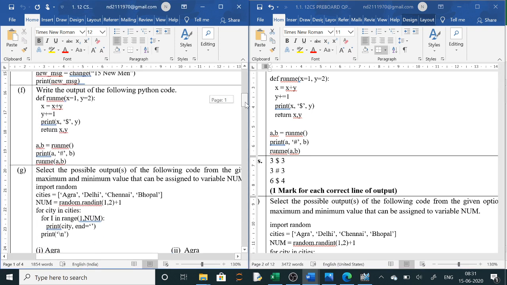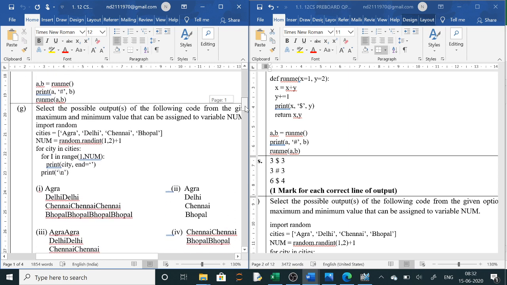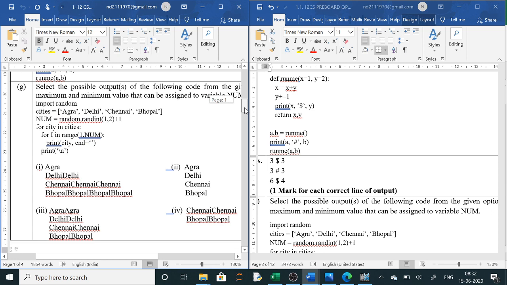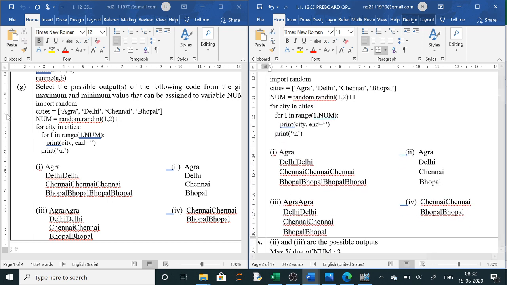Next, this we know that in these, that is 1E and 1F are output questions. 1G is from random. This is also output questions but from topic random. Now we will go through this. Now how it is being executed here. Outputs we have to, there can be more than one possible outputs out of the options which are given. So now we will go through, and here maximum and minimum value assigned to num also, that also you have to write. Clear?